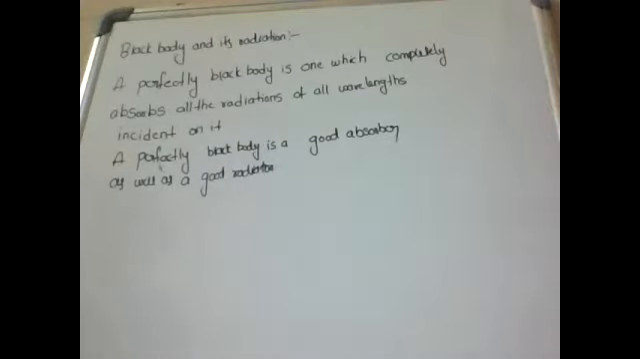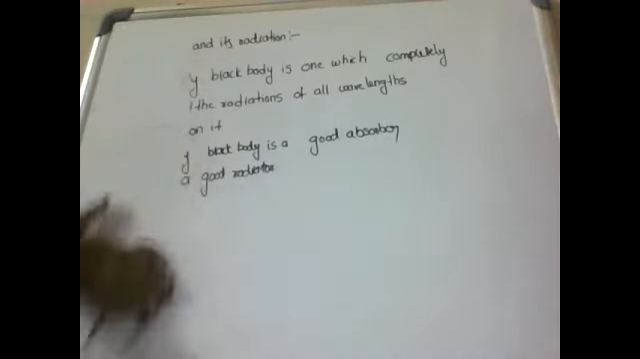A perfectly black body is a good absorber as well as a good radiator. So in black bodies we have two types of black bodies, Ferry's black body and Wien's black body. First one, Ferry's black body.